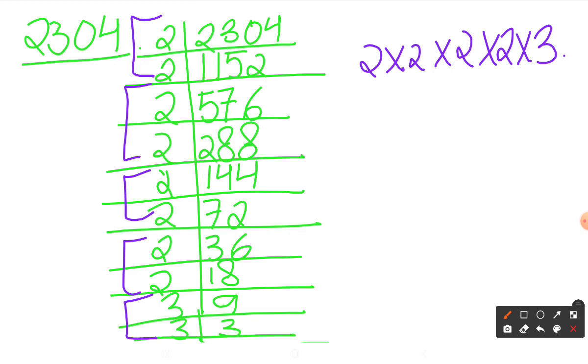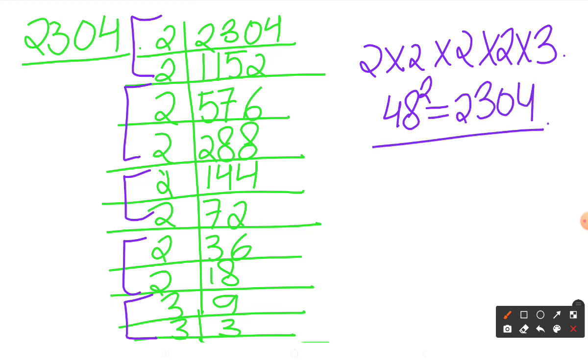Now let me just multiply it quickly. So 3 2s are 6, 6 2s are 12, 12 2s are 24, 24 2s are 48. So hence the square root of 2304 is 48, or we can say 48 squared is equal to 2304. By doing this part, we have completed this question of exercise 6.3.